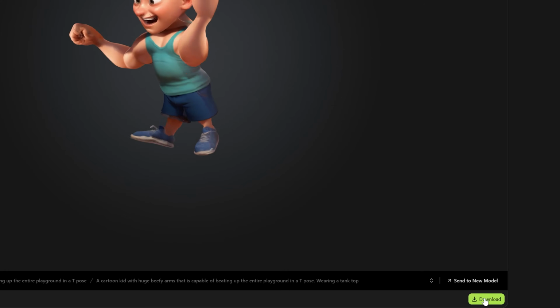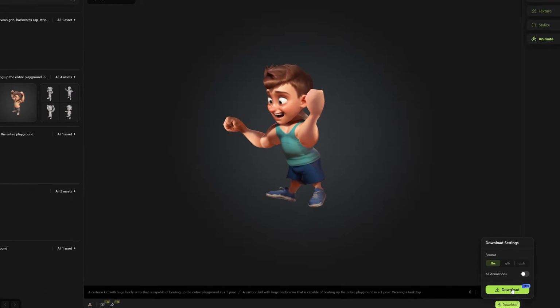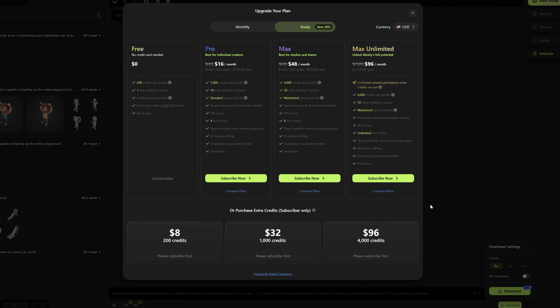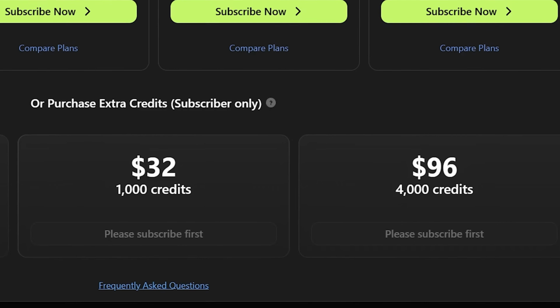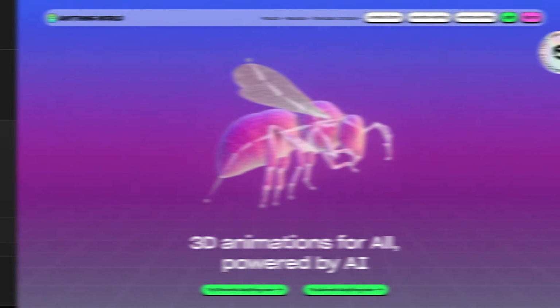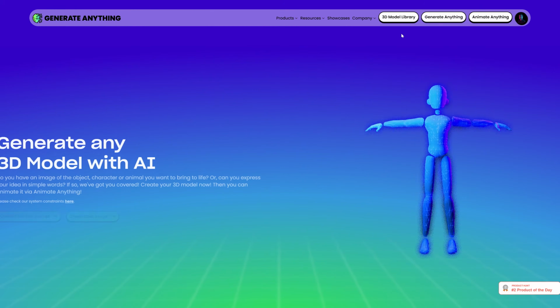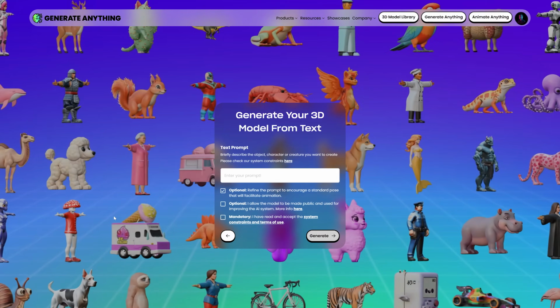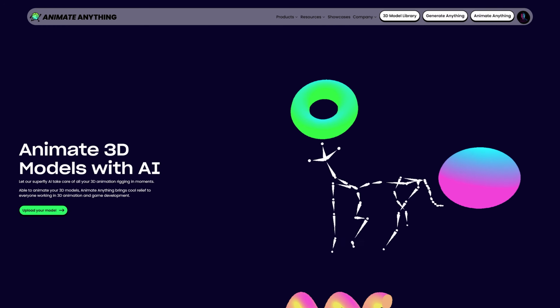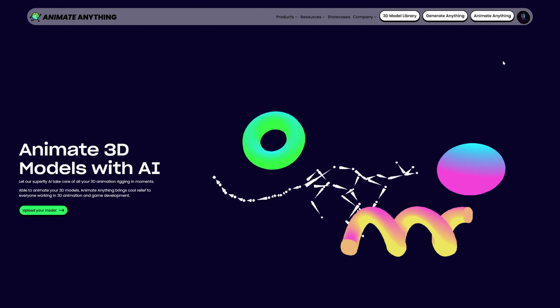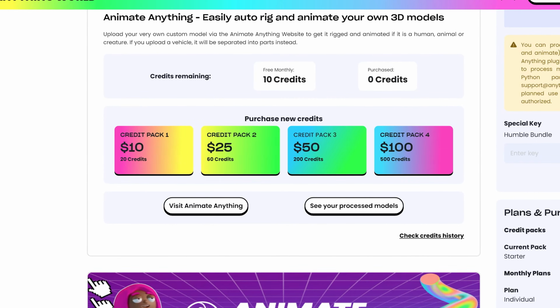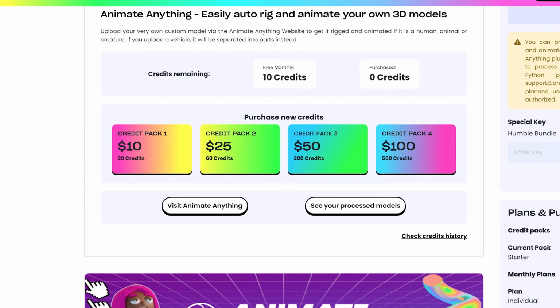But when I went to download my flawlessly animated character model, it turned out that you had to pay to download animated models. And I really don't want to give any of these AI companies money, so I needed a workaround. Luckily, there's another site called Anything World that also has a tool for 3D model generation, as well as one just for animating. This one's mostly a paid service, but they give you enough free credits that we can at least animate a model.